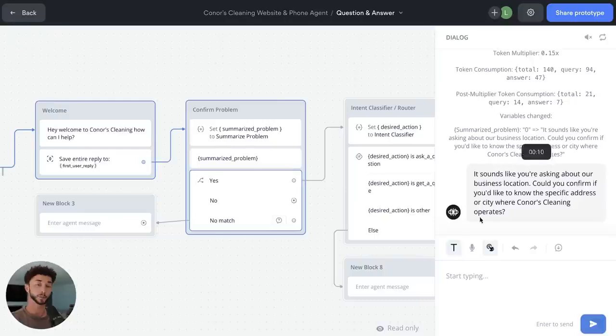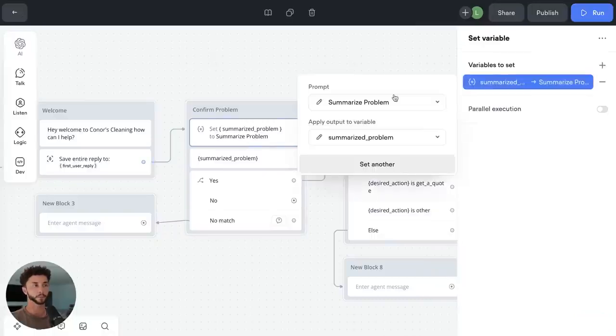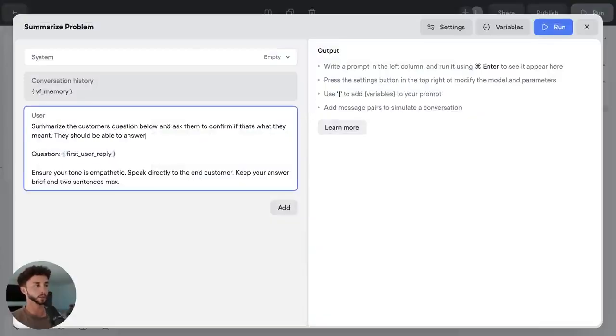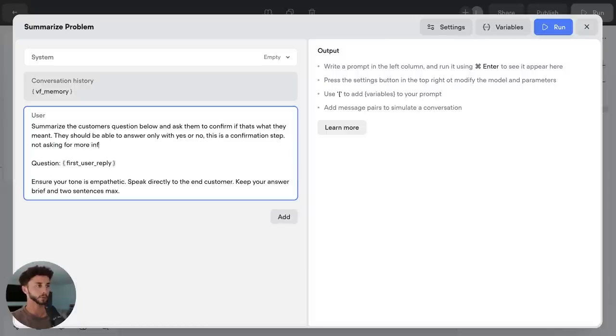Okay, it's good that this popped up because as you can see, it's asking for a non-yes or no answer. We're just looking for a confirmation in yes or no. And so this would technically break the system and they'd be saying, oh, I'd like a specific address. And this is looking for yes or no. And so it would send it to this no match. So what we can do to fix this is to go into the summarize problem prompt, modify the prompt, and then say they should be able to answer only with yes or no. This is a confirmation step, not asking for more information.